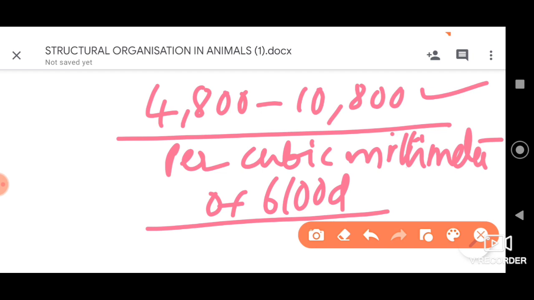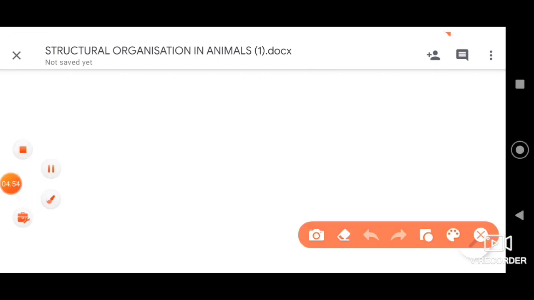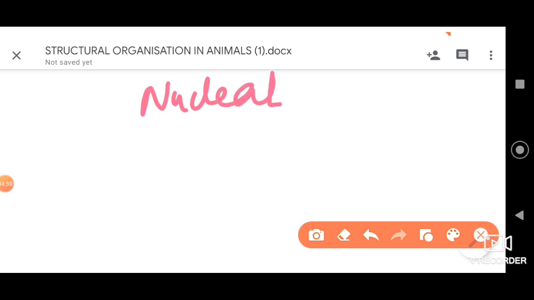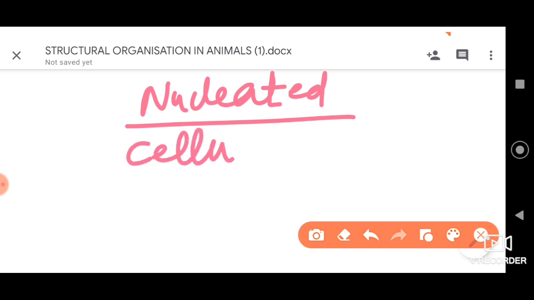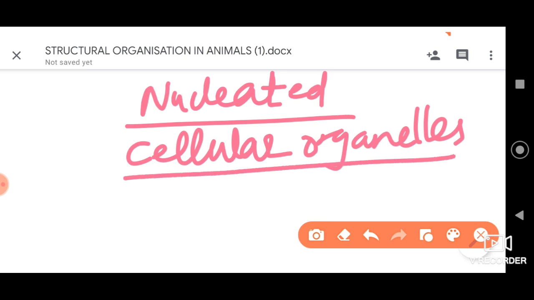Okay, see, when we consider the structure, the WBCs are nucleated. Compulsorily we can find the nucleus in the WBC cells, and they also contain the cellular organelles like mitochondria, endoplasmic reticulum, and all the other cellular organelles can be present in the WBCs. It's like a normal typical animal cell.